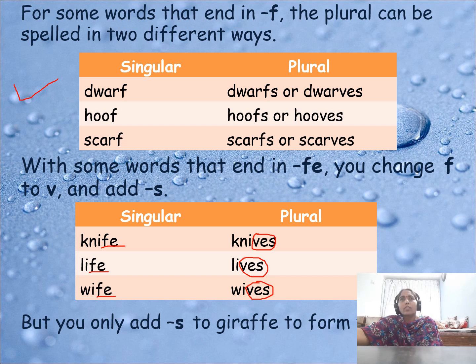Here, in the earlier slide you just removed f and added ves. But here fe is there, so you remove this fe and add ves. But for giraffe, you only add s. It's not giraffves. It's giraffes. What is the spelling of giraffes? G-I-R-A-F-F-E-S, not ves. Okay. Today, that's till here for the rules. So many rules are there. Next video, you can continue this.